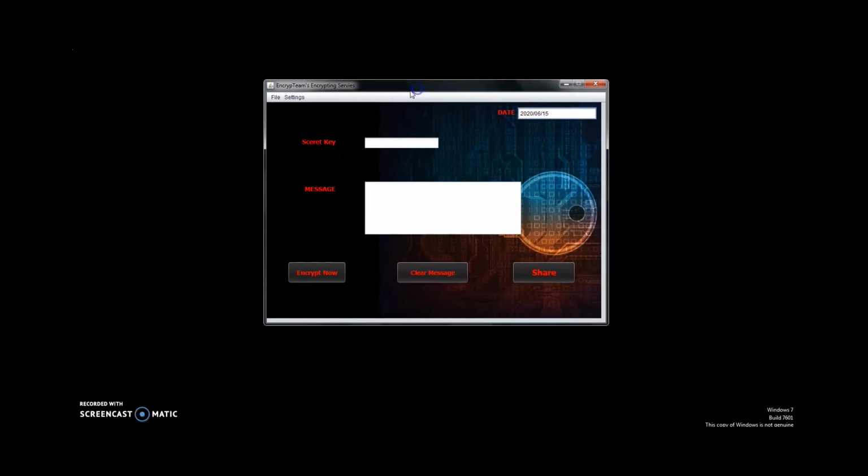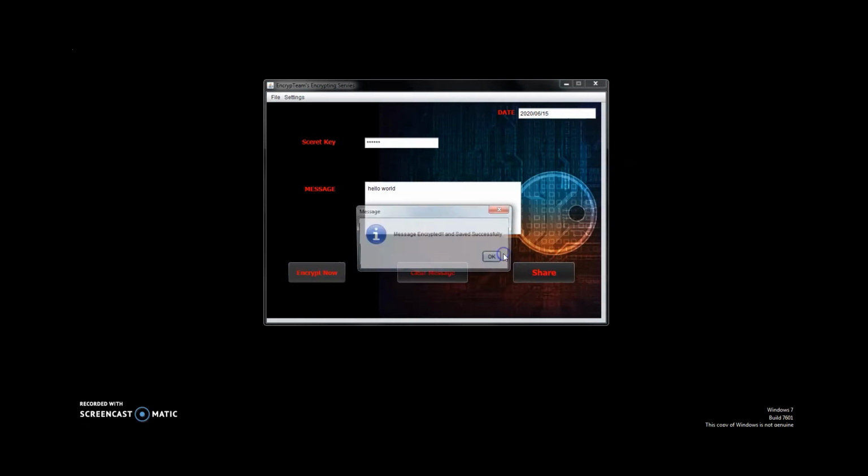Here we have been directed to this AES encryption page. Here for every message we have to enter a particular secret key so that the person having the secret key will only be able to decrypt the message. For using this, you have to choose any key, just like I am choosing here Archit as a secret key. Then we have to enter the message in the message box like this: hello world. Now we have to press this encrypt now button.